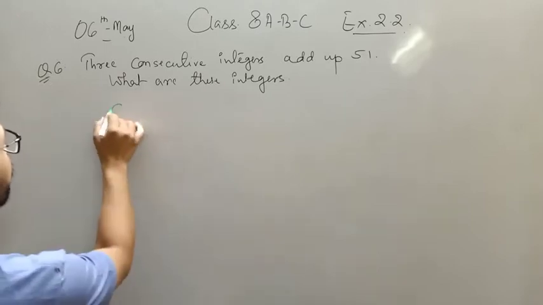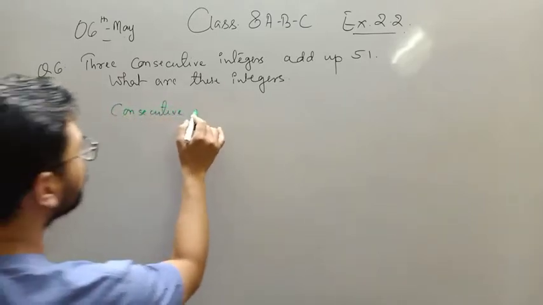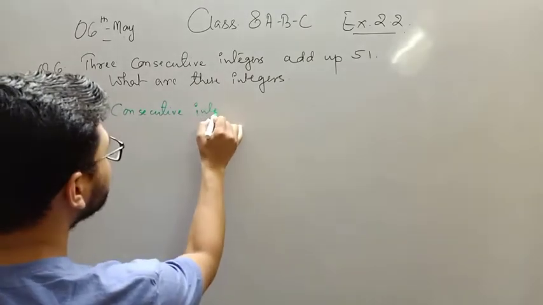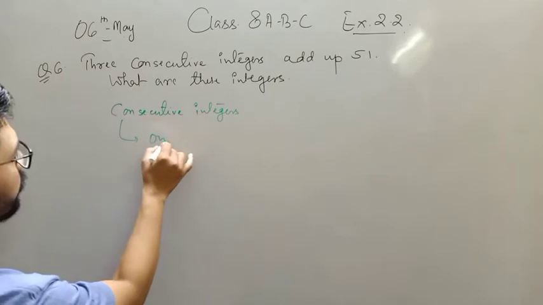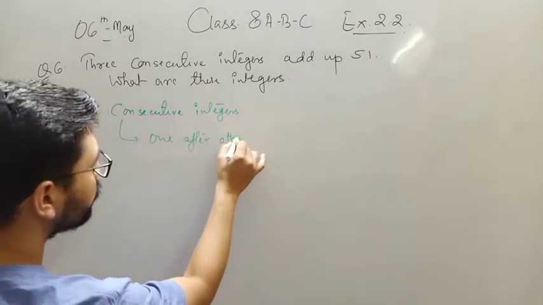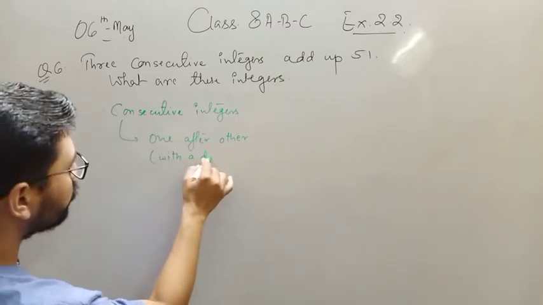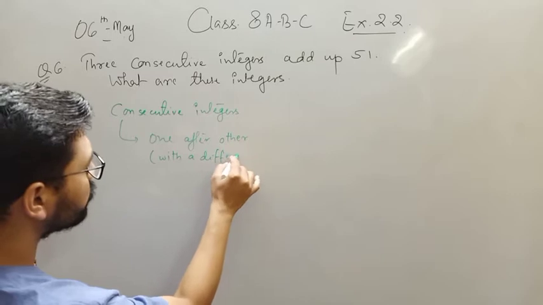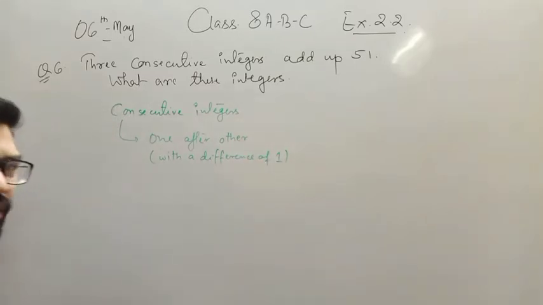So consecutive integers means one after the other, or you can say with a difference of 1.